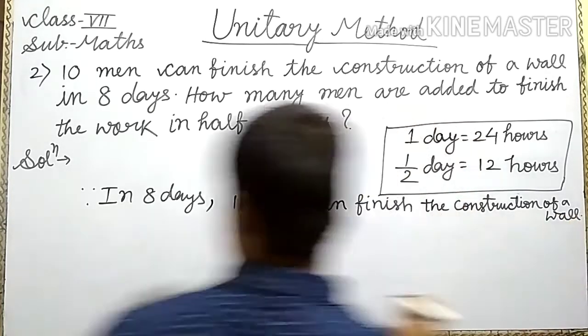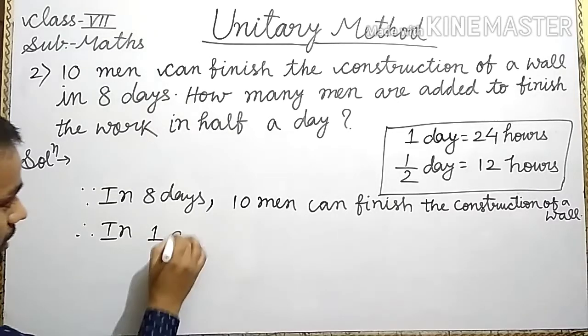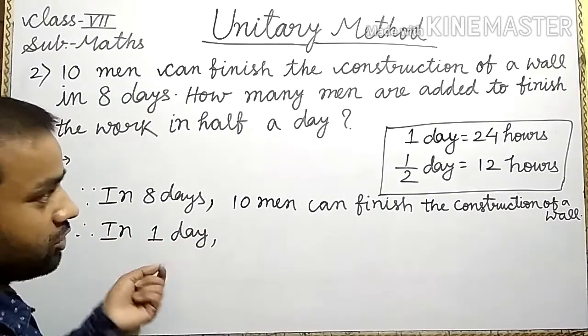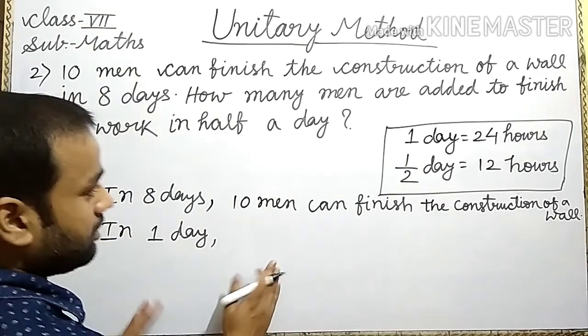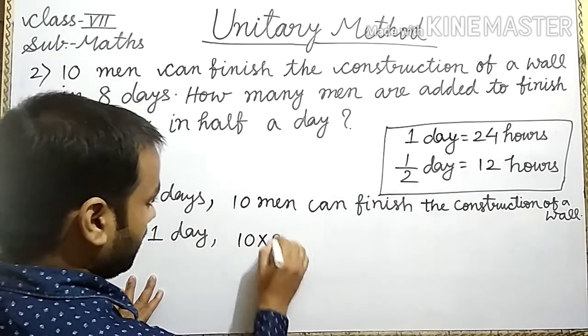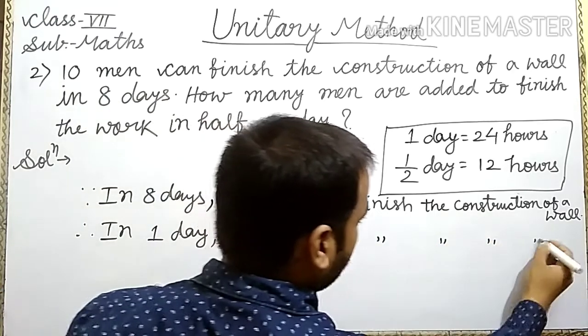Is it clear? So therefore, first of all, in 1 day, here less days, the more men, the less-more concept in inverse variation. So in 1 day, 10 into 8 men can finish the construction of a wall.